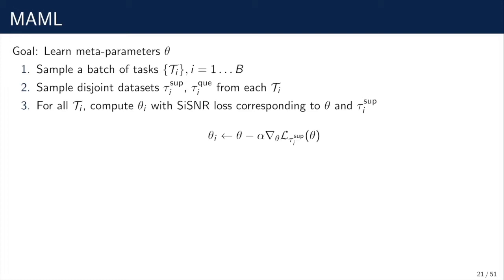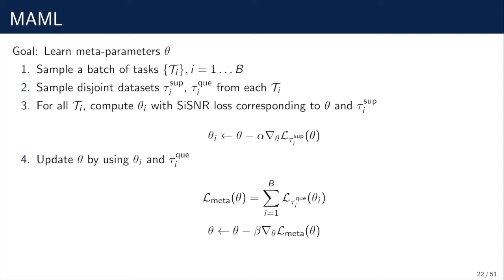We perform gradient descent on the SI-SNR loss calculated over the support set. At last, we update the initial parameter theta with respect to the meta-loss function, which corresponds to the task-specific parameter theta I and the query set. Then, we repeat these 4 steps iteratively using the gradient descent optimizer.